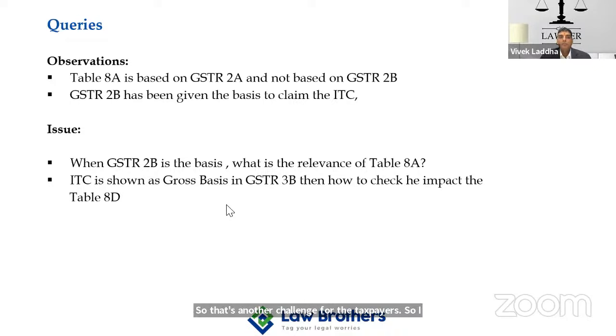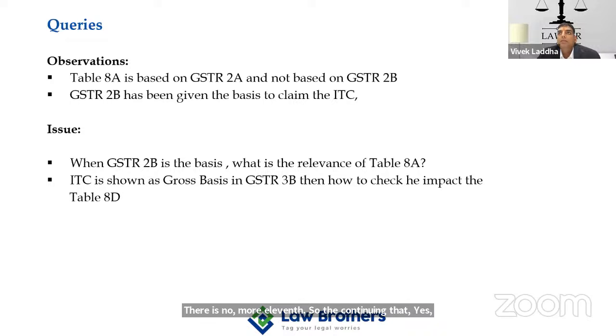So I think this is basically harsh, because after implementing Circular 170, where they talk only about GSTR 2B, 2A is no more relevant. So continuing 2A in Table 8A is, I think, a kind of harassment for the assessment.